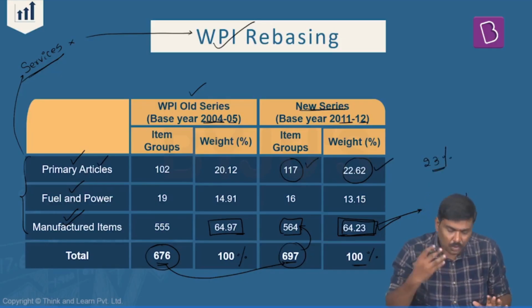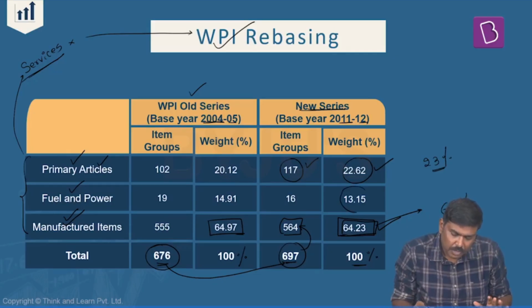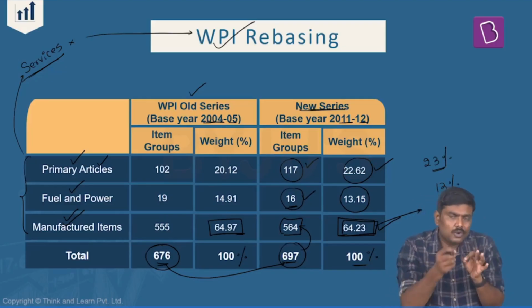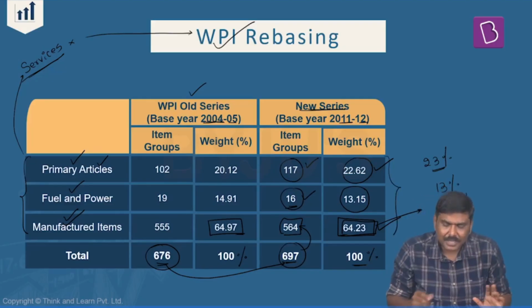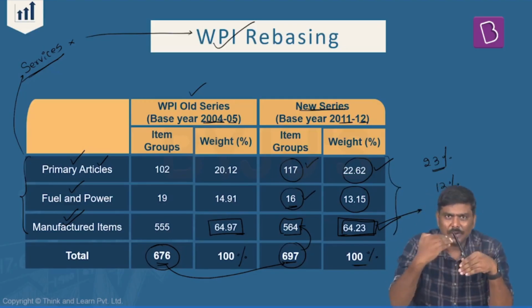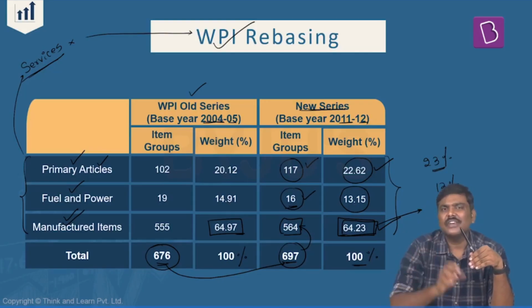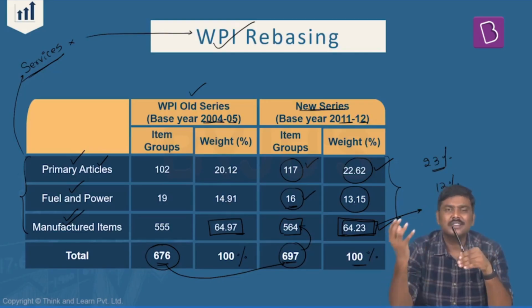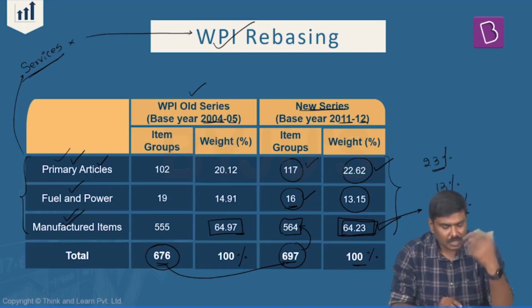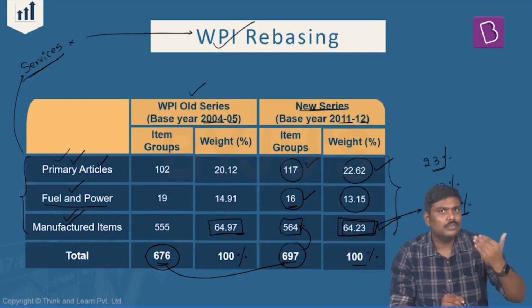Okay. And the lowest weightage has been given to fuel and power, around 13%, and the lowest number of items or item groups are also present within this particular fuel and power, that is 16. So what you need to do is mug up either in the ascending order or descending order of the weightages. Right? For me, the usual preference is descending order. Highest weightage for manufactured items, that is 64%. Second highest is for primary articles, 23%, and remaining 13% has been given to fuel and power.